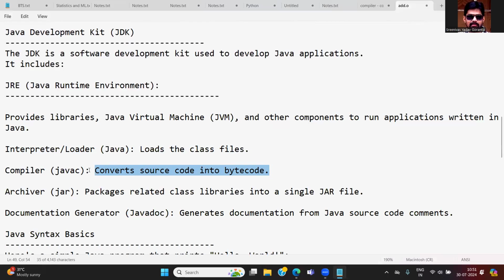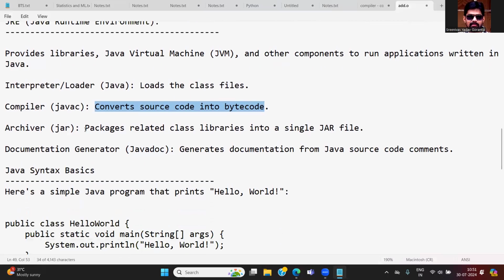That is why your code should first be compiled with javac. For example, if I write hello.java, first of all you need to convert it into hello.class with javac. Without converting to bytecode, it cannot be sent to the JVM, the Java Virtual Machine.